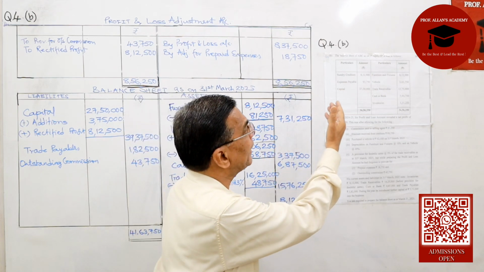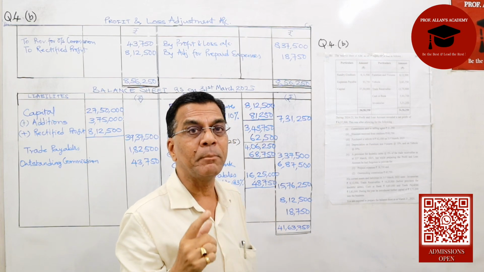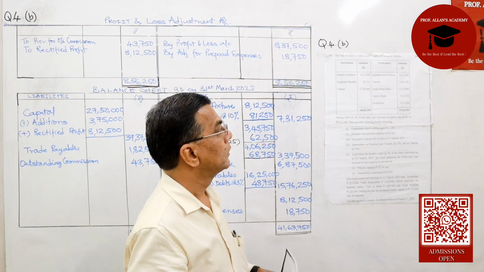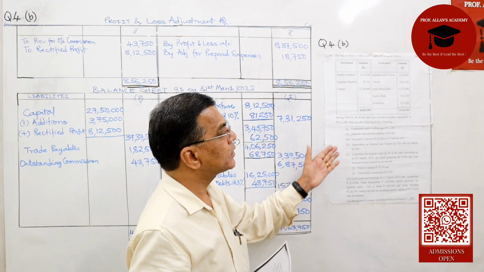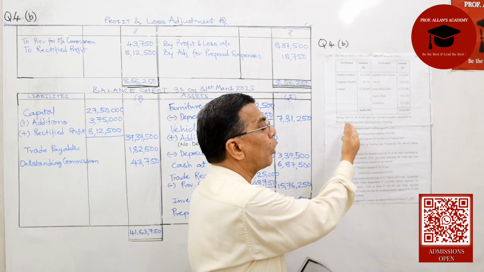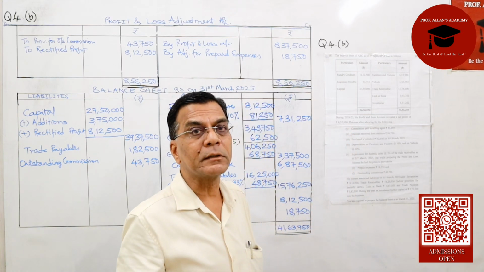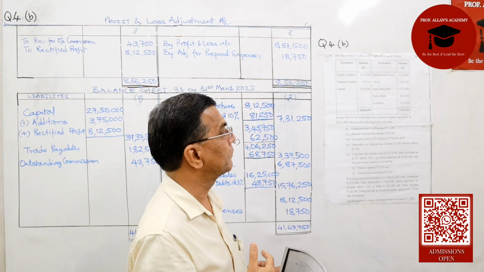In this problem, they have given us the opening balance sheet as on 1st April 2024. And when you go through the additional information, they have already computed the profit for the year ended 31st March 25.